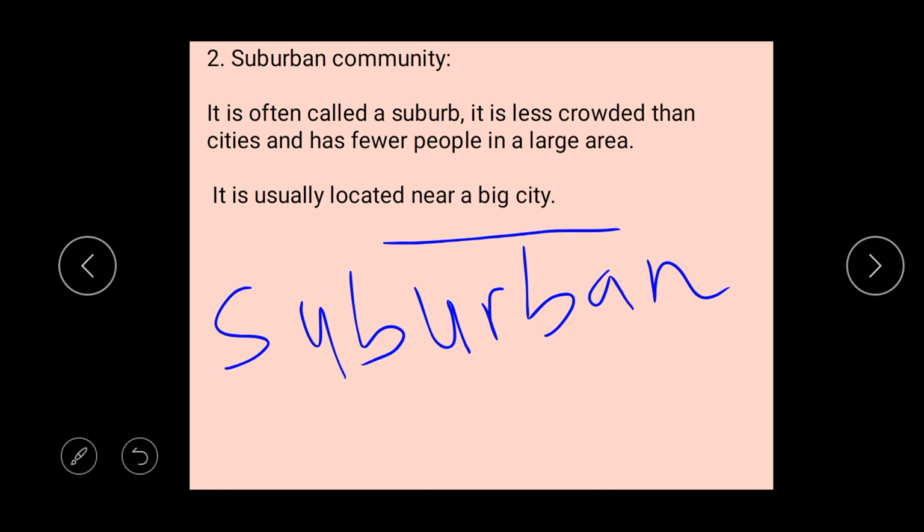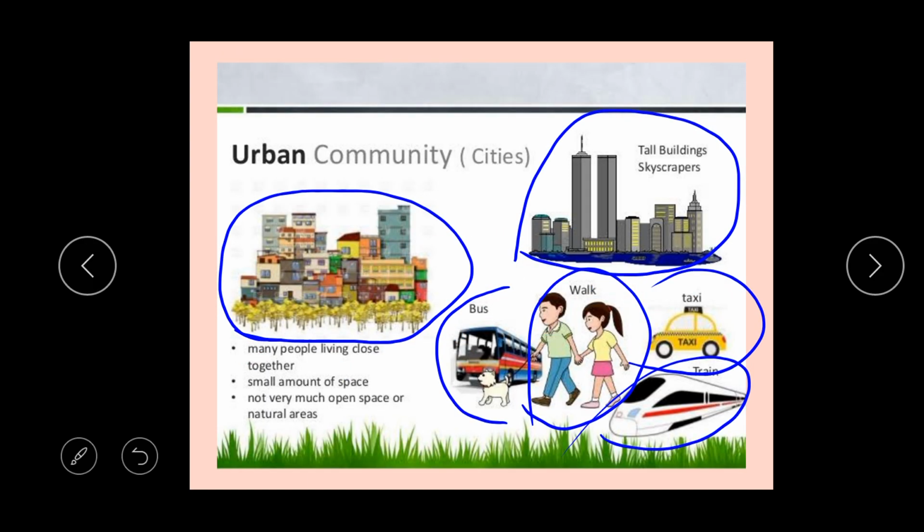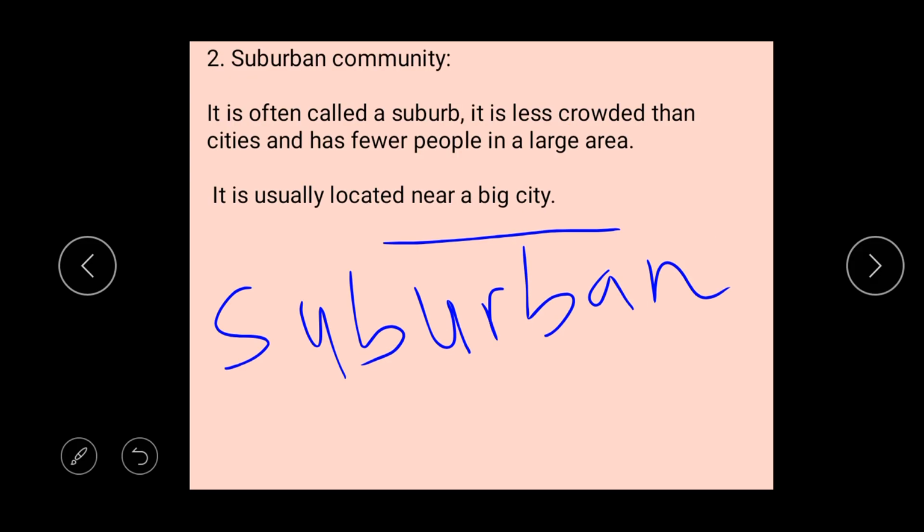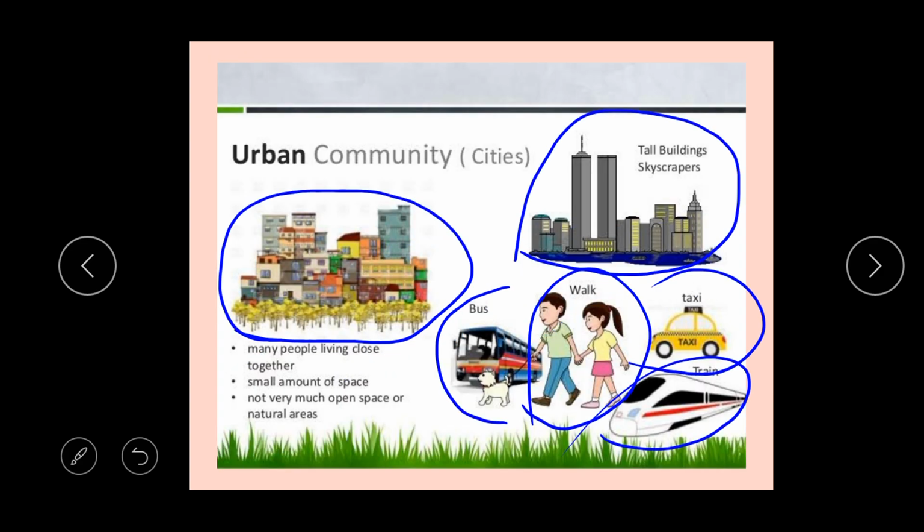Good. So let's quickly differentiate between urban community and suburban community. In an urban community, the people are what? People are many, but the space is small.